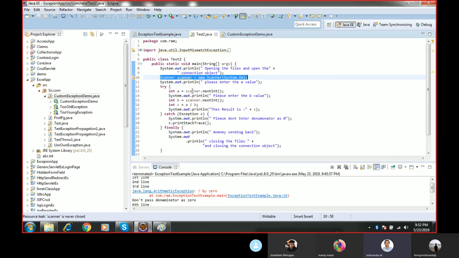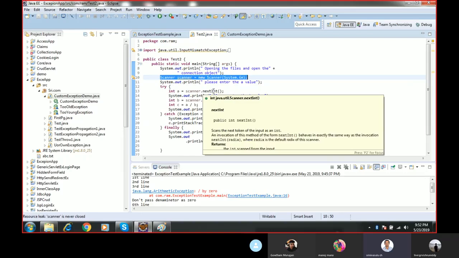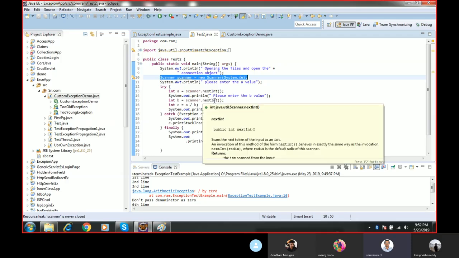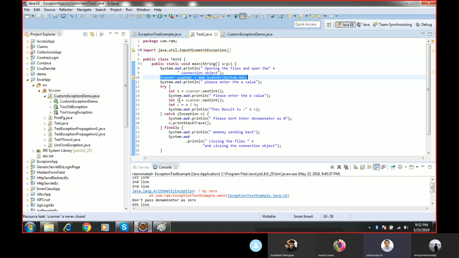So int a equals scanner.nextInt. It will take the value whatever we give in the console. Then int b equals scanner.nextInt. It will read the value whatever we give from the console and store it in b. Once we give the a value and b value, a is divided by b, and the result it will print.